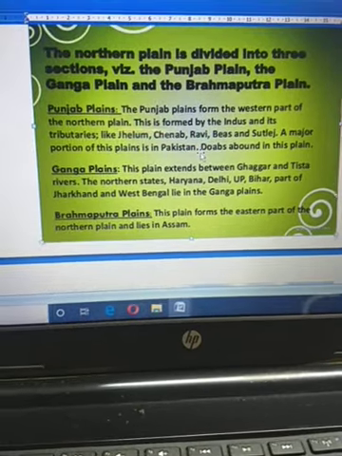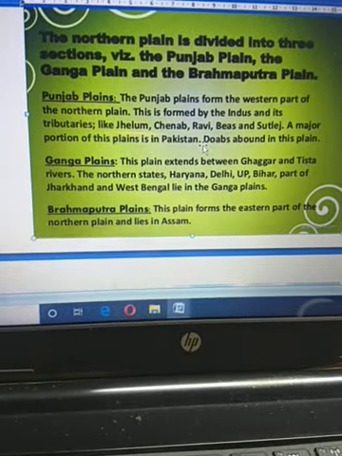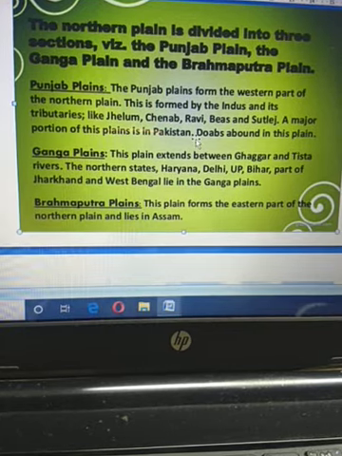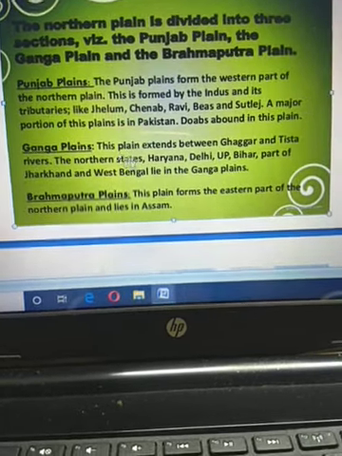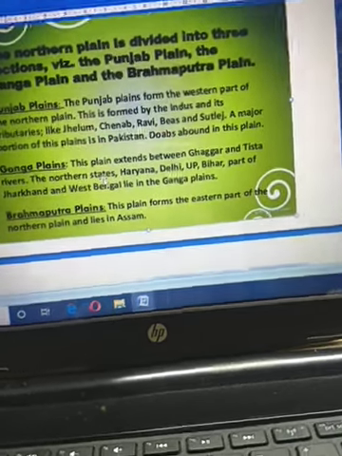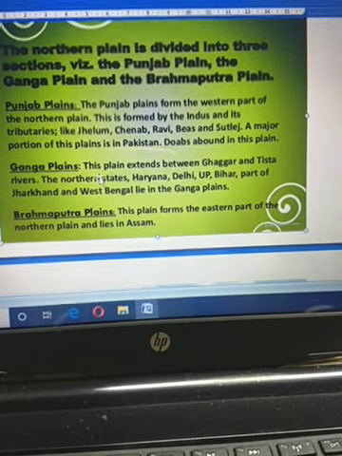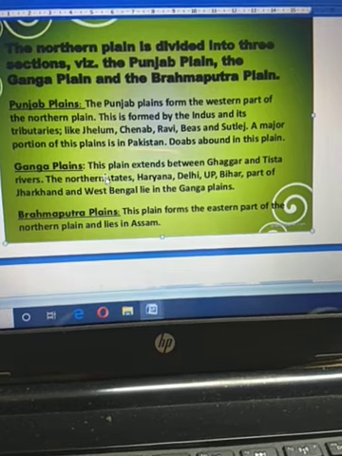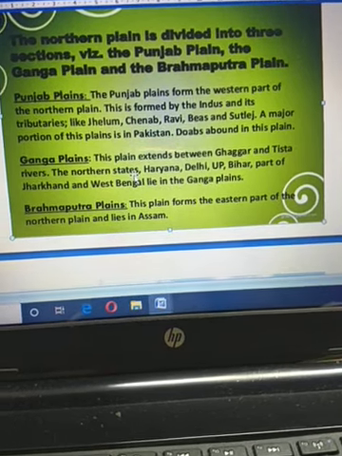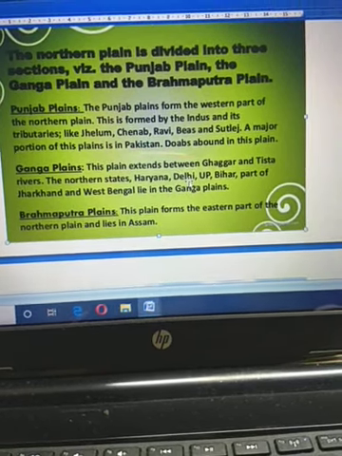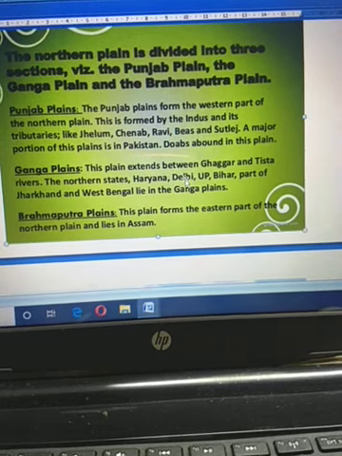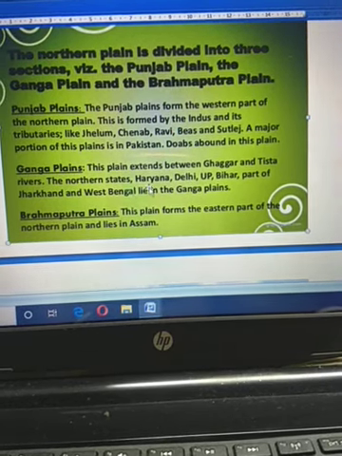Doab is when two rivers form a plain area, which is known as the doabs. Next one, Ganga plain. Most of the plain area is mainly formed by the Ganga river, because the flow of the Ganga river is totally present inside our country. Here this plain mainly extends between the Ghaggar and the Tista river.